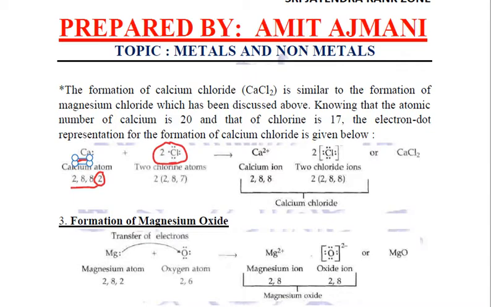After that, calcium becomes the cation Ca2+ with a stable configuration, and both chlorine atoms, after gaining 1 electron each, achieve the inert gas configuration. The compound formed is calcium chloride, again an ionic compound.